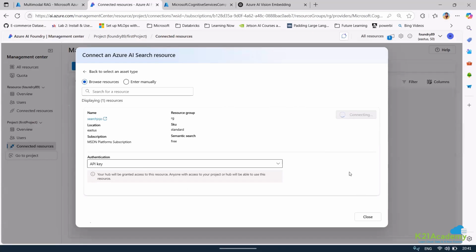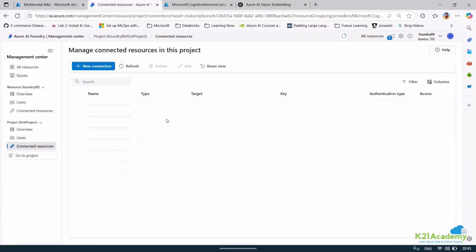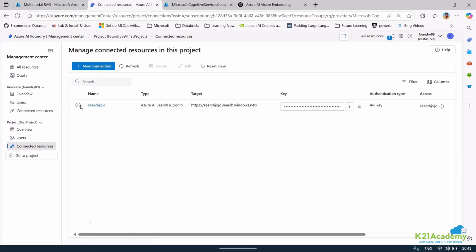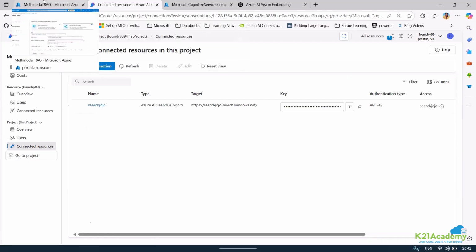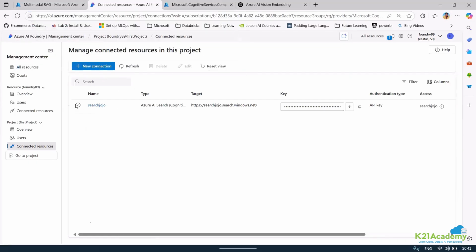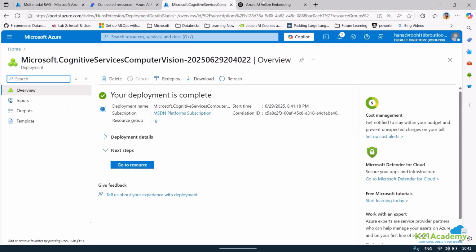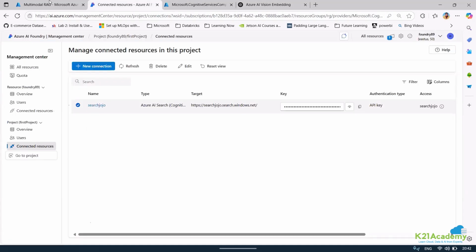Why am I adding a connection? Because suppose I want to build a RAG, right? A multi-model RAG. If I want to build it right now, though I'm using multi-model, I'm not using all the images. If I want to pass multiple things, I can even go ahead and do this. So I've just created a connection. The resource is created. Before that, let me just do one thing.